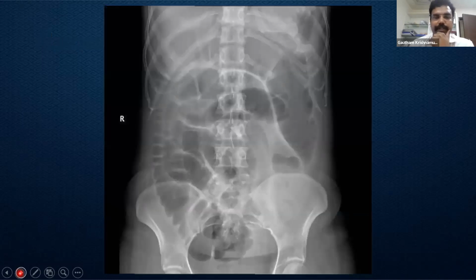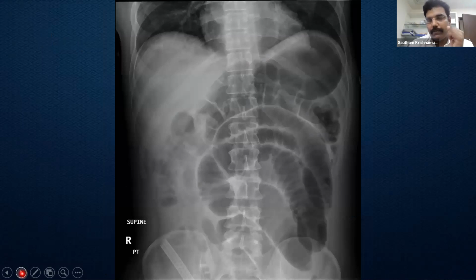This is another image where we can find the large intestine as well as the small intestine dilated. We can find the left side colon is not visible in this X-ray. Again, this is likely to be a lesion which is obstructing at the level of the sigmoid. But because of the incompetent IC junction, we can have the small bowel also being dilated on an X-ray. So that's the arrow which is pointing to the dilated small bowel, and that is the large bowel.